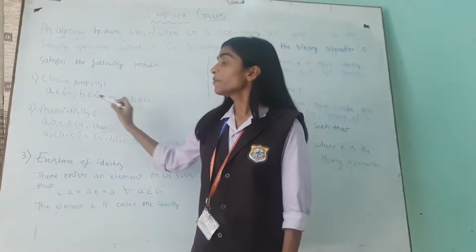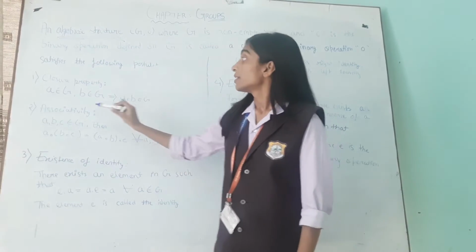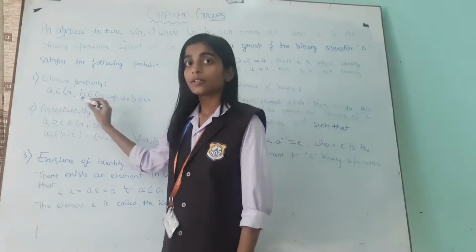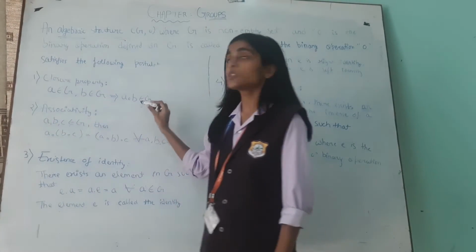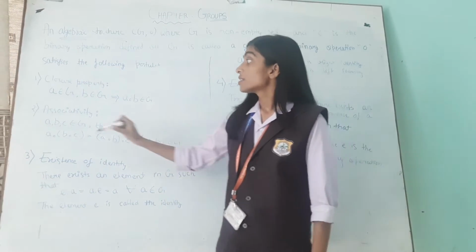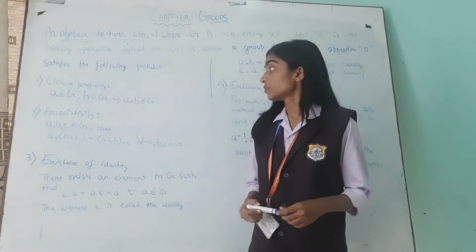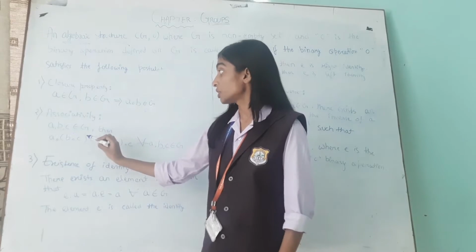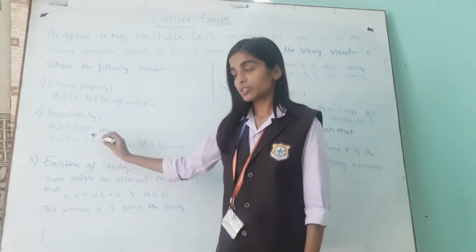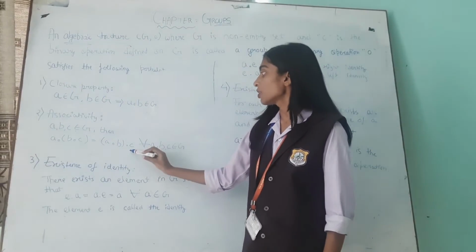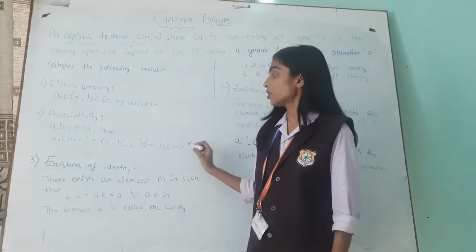If A and B are elements of G, such that A belongs to G, B belongs to G, which implies A operation B also belongs to G. The second one is associativity. If A, B, C are elements of G, such that A, B, C belong to G, then (A operation B) operation C is equal to A operation (B operation C) for all A, B, C belonging to G.